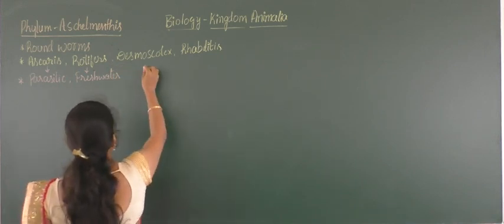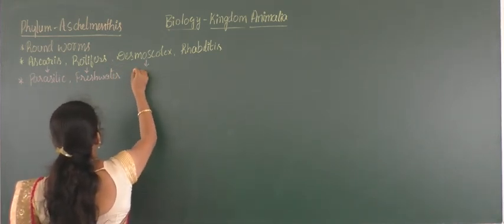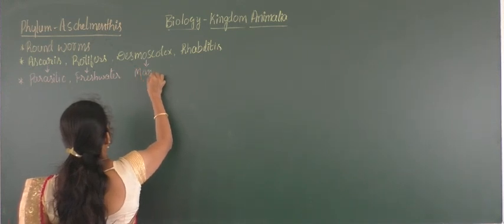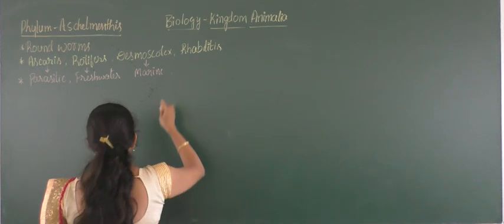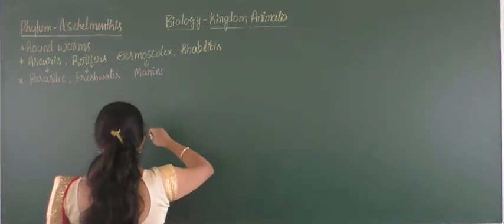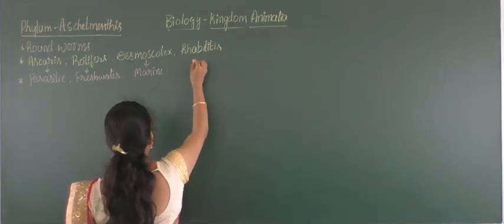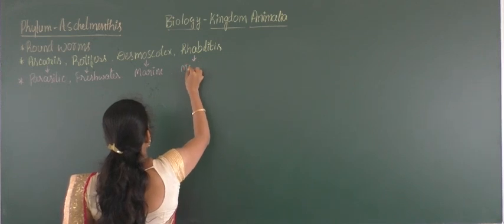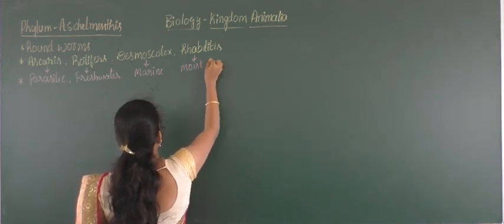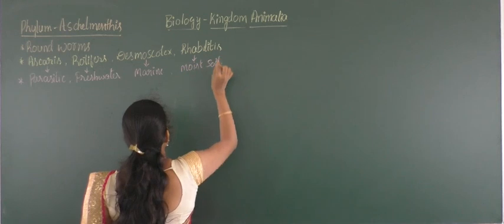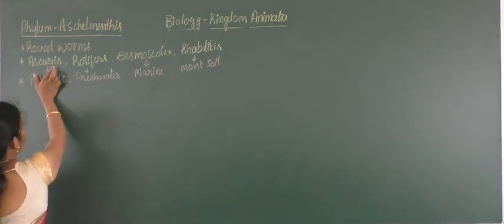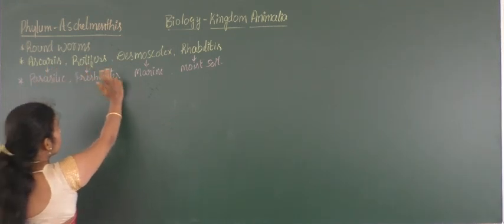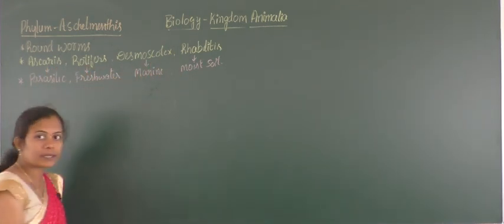The next is Desmoscolex. This is marine in habitat, which lives in salt water, in seas or oceans. Coming to the Rhabditis, this is present in moist soil. So when we come to the examples, we have Ascaris, rotifers, Desmoscolex and Rhabditis.